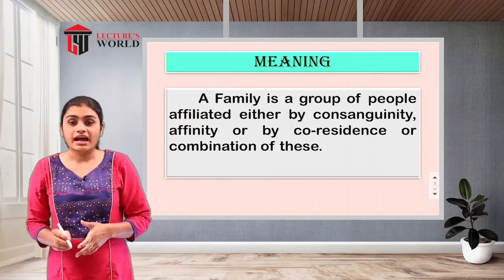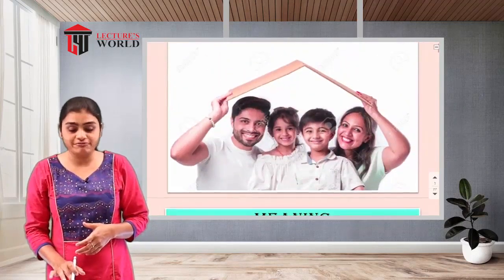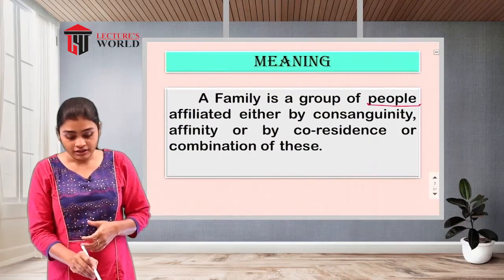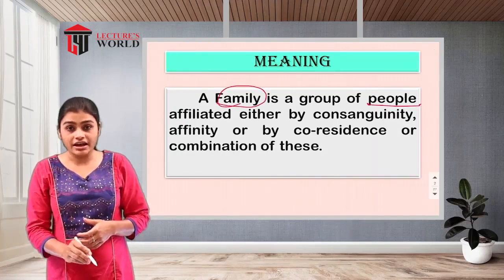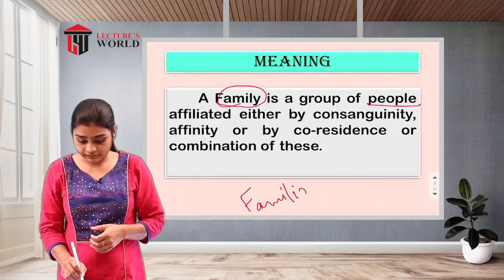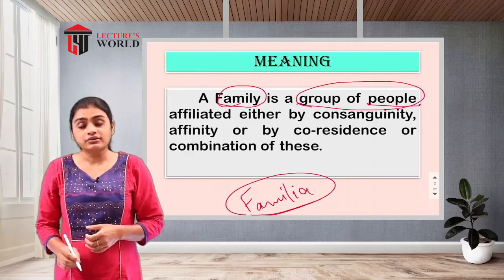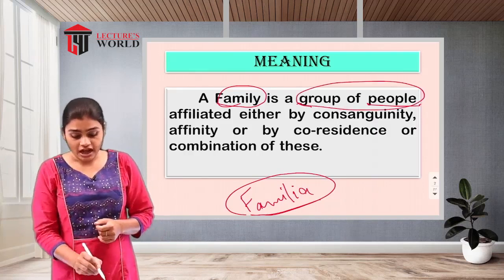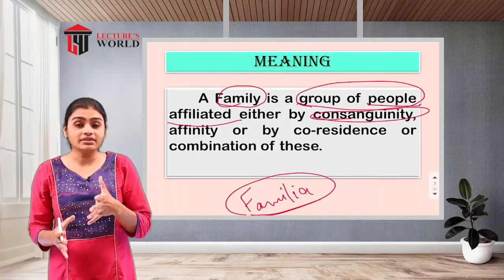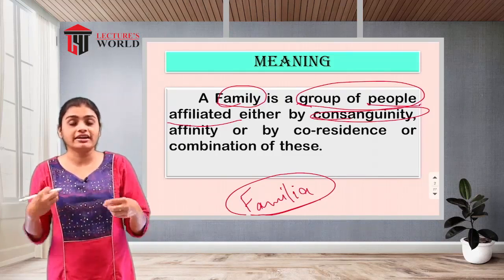A family is a group of people. As we have seen in this image, the group of people is there. And this word family has arrived from the Latin word familia, and the meaning of this word familia is a group of people. So, a family is a group of people affiliated either by consanguinity, that means by birth or with blood relations. They are attached or connected with each other.